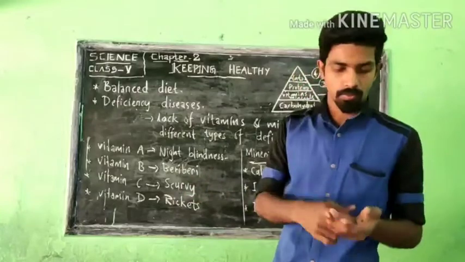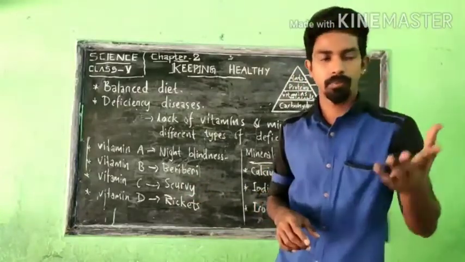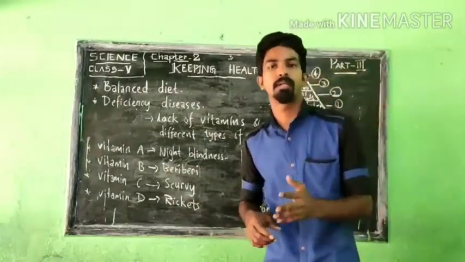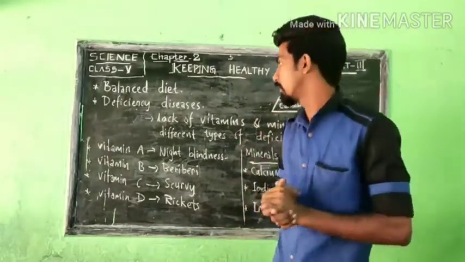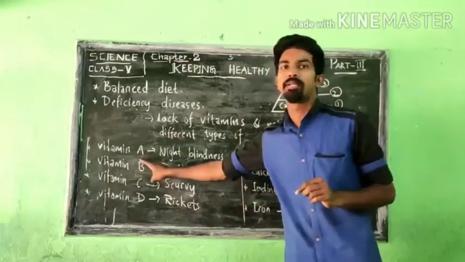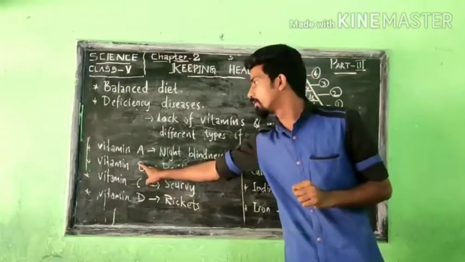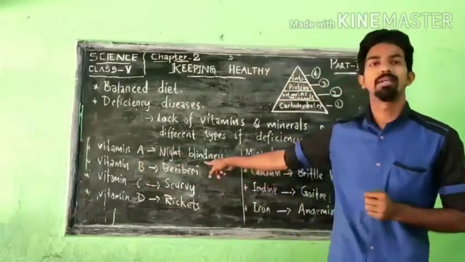So for that one, the symptom is poor night vision. You cannot see things properly in the night time. Our eyes feel blurry. So that is called night blindness. If our body is not getting enough vitamin A, it will result in night blindness.